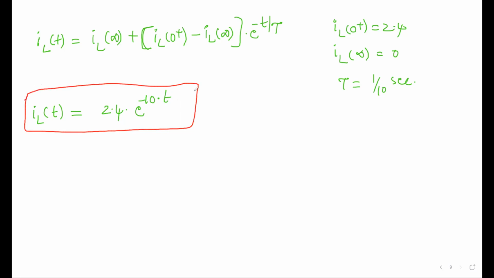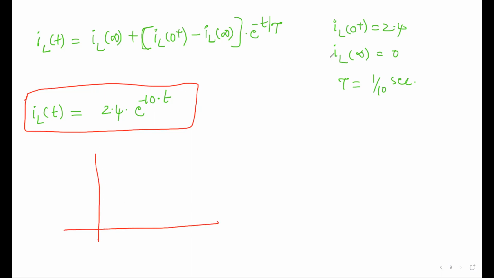So at t is equal to infinity, what do you get? IL of infinity is equal to 0, right? At t is equal to 0, you have a value of 2.4. So it will start at 2.4 and go to 0. What will be the waveform?